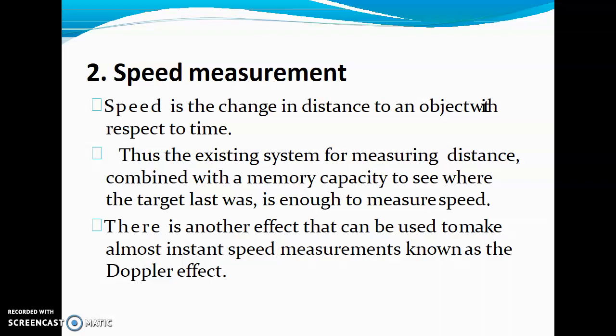When the distance is changing, the time is also changing with respect to the distance. As we have discussed in the previous slides, distance is directly proportional to time. Thus the existing system for measuring distance, combined with the memory capacity to see where the target last was, is enough to measure speed.